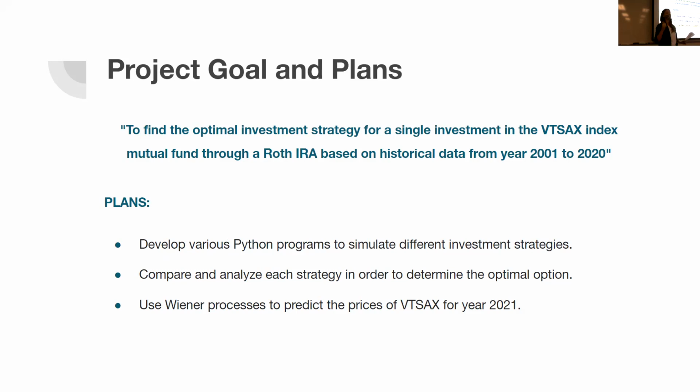First, I would like to develop several investment strategies and Python programs that will simulate them. Secondly, I would like to compare and analyze each of these strategies in order to determine which one is the best option. And finally, I would like to use the Wiener processes that I mentioned earlier to predict prices for BT Sachs, the index mutual fund, for the year 2021, compare those results with the actual data that we have today, and see how well the Wiener process worked.